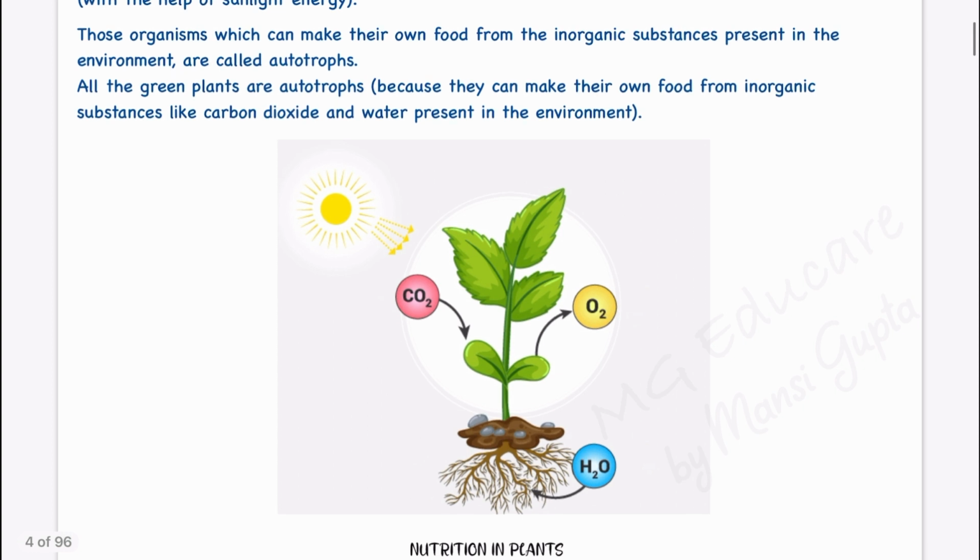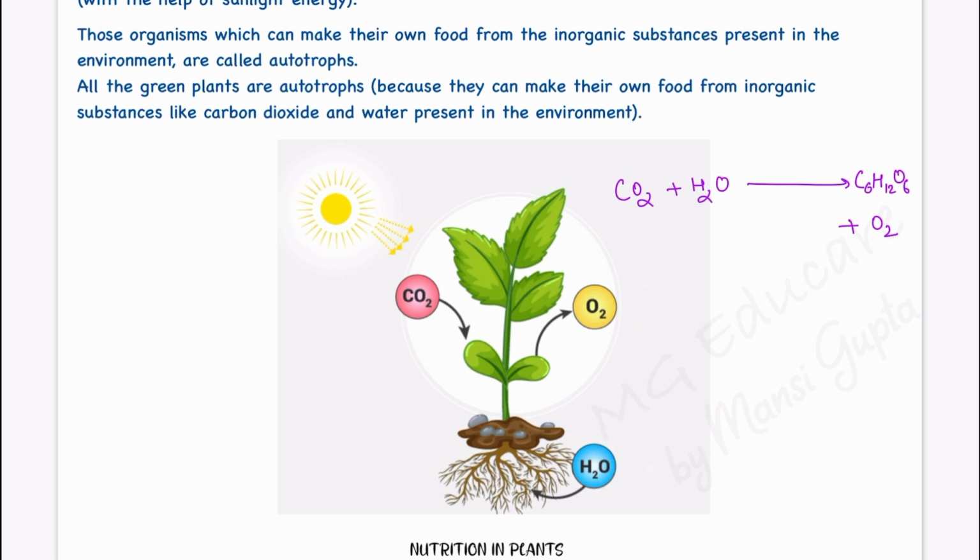So, if you see this diagram, what is happening? If we see the reaction of photosynthesis, that is carbon dioxide plus water gives me food, that is sugar or glucose, C6H12O6. The byproduct is oxygen, right?